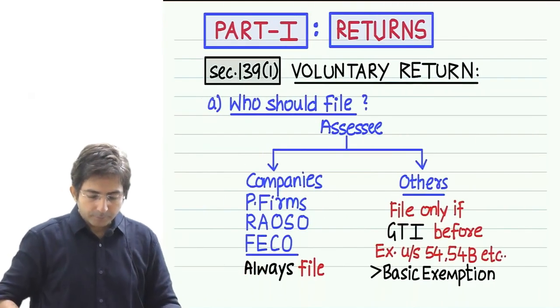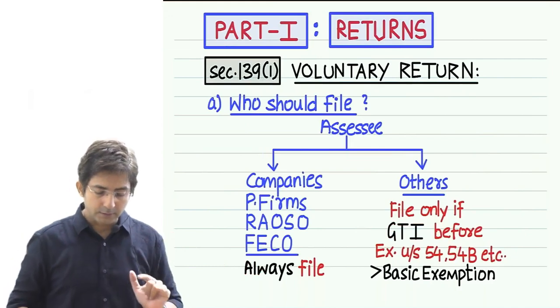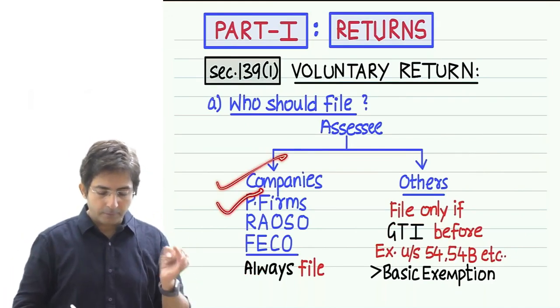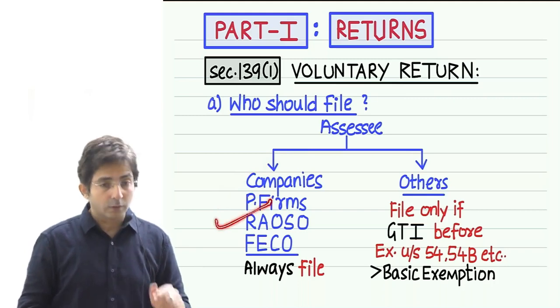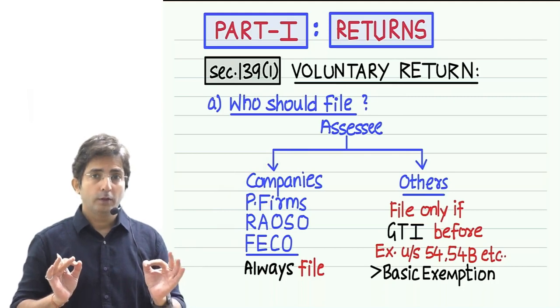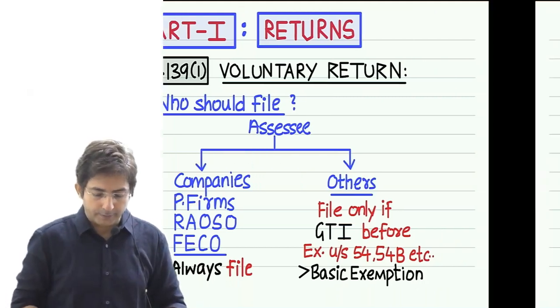So see here, I was discussing who should file the return. Companies, it is compulsory to file. Partnership firm, compulsory to file. RAO, compulsory to file. Now what is the next person? FACO. Even FACO is my code word. What is the full form? I will tell you. Look at this.